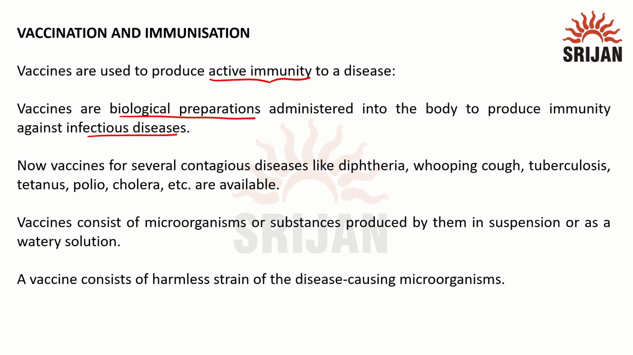Now, vaccines have been developed over a long period of time for diseases like diphtheria, whooping cough, tuberculosis, tetanus, polio, cholera, etc. Vaccines consist of microorganisms or substances produced by them in a suspension or as a watery solution. The vaccines consist of harmful strains of disease-causing microbes.